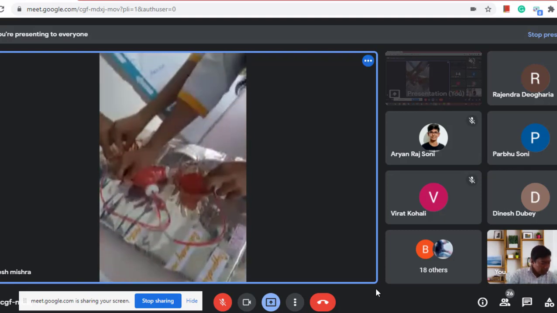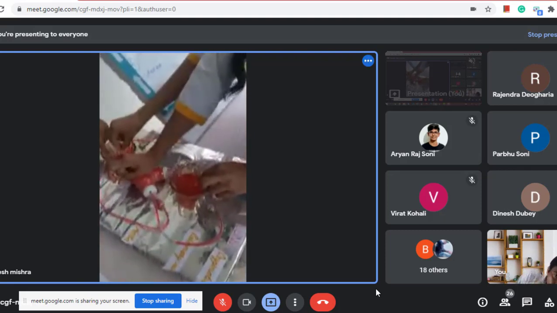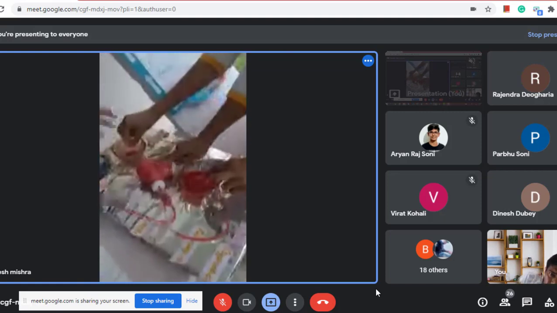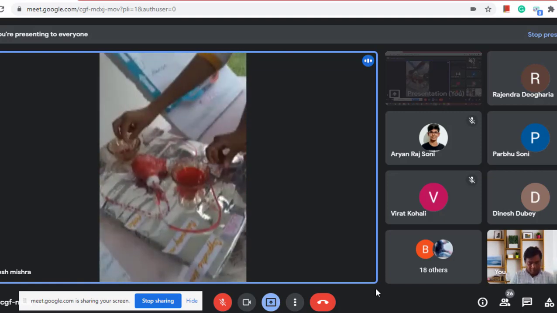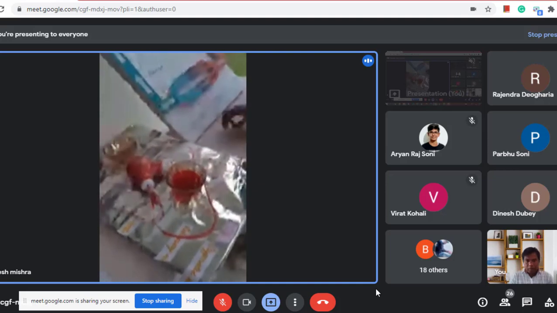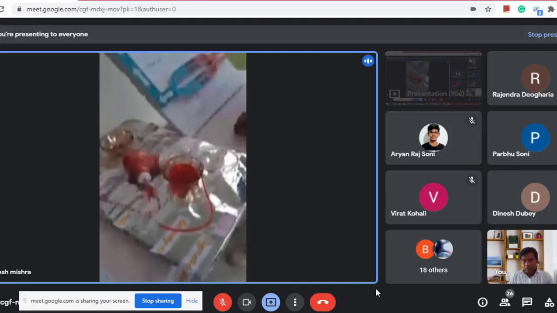This is how our whole body transports the blood, and due to this, through the heart, the blood circulates.